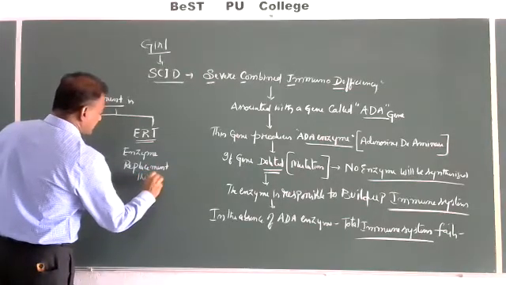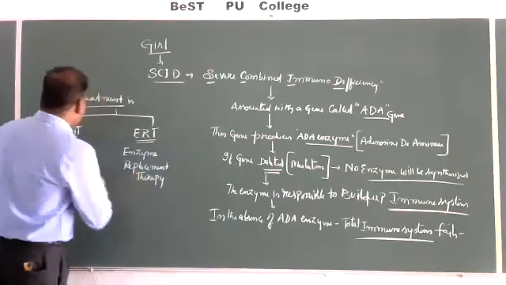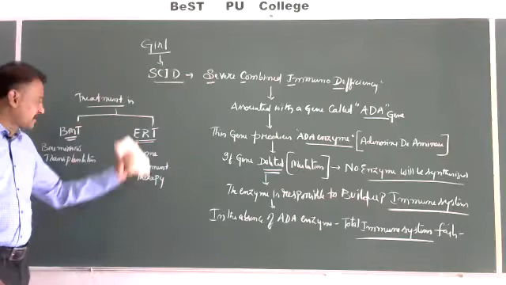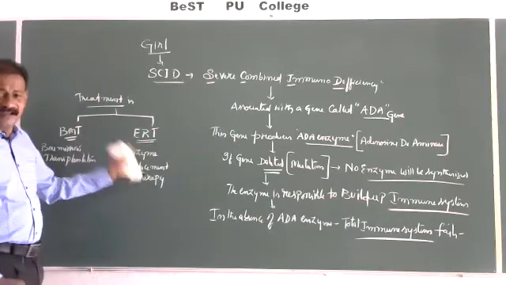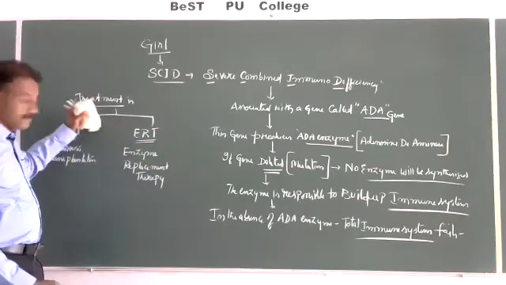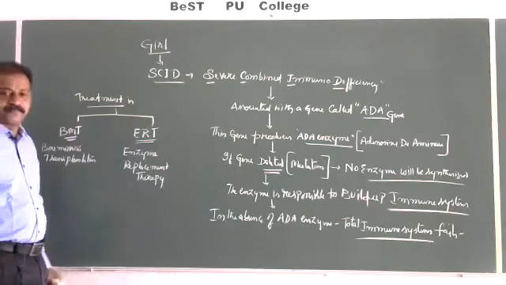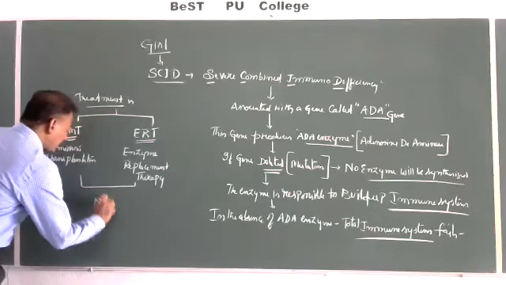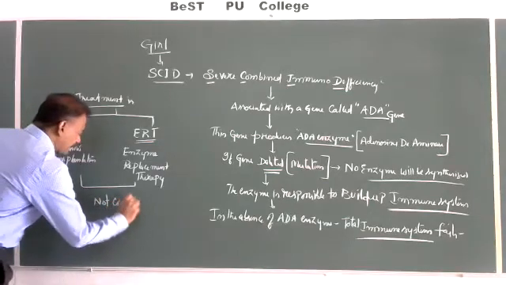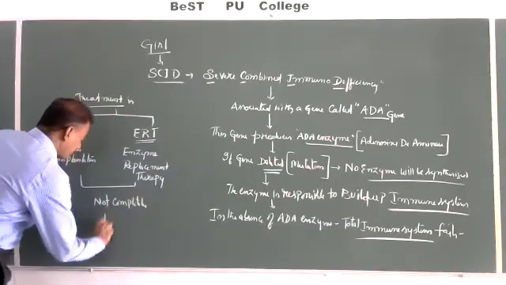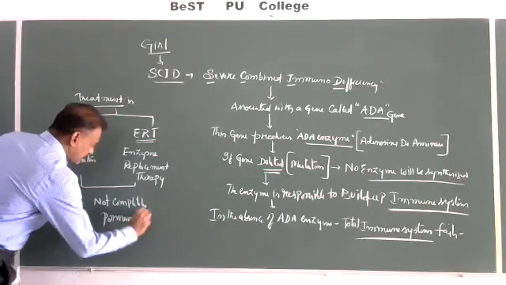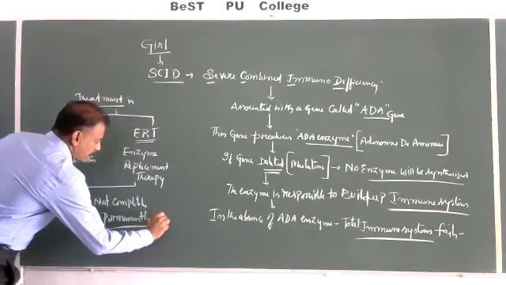In some children we can use one, in some children the other. Both of these are methods of gene therapy, but both are not completely, permanently curable.